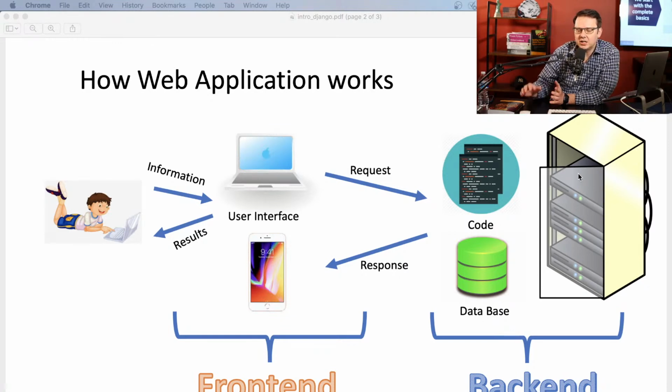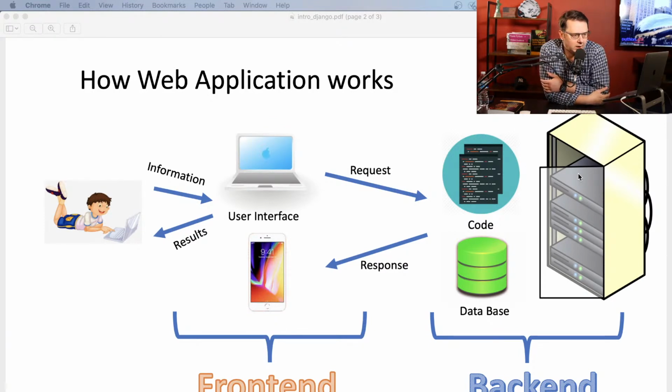A server is a huge computer that is on 24/7, and there is security and other features. Then we have some back-end code, and then we have a database. All this stuff we call the back end, and all of it is hosted on a server. All right.